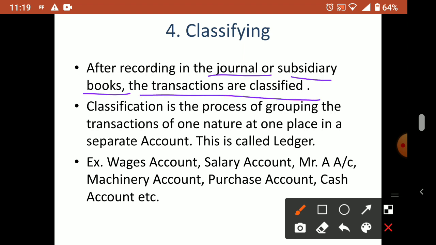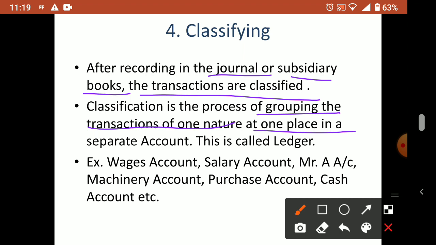Classification is the process of grouping the transactions of one nature at one place. Classification means make into a class. Suppose the 11th commerce class means all those who took commerce are classified in one class, and those in science studying the same subject are in one class. So wherever we use the word classification, it shows items of the same nature.